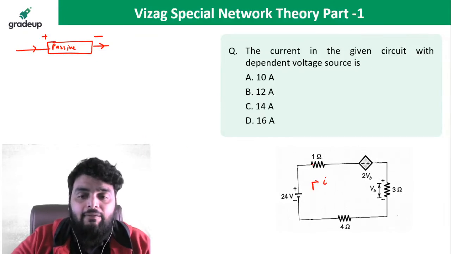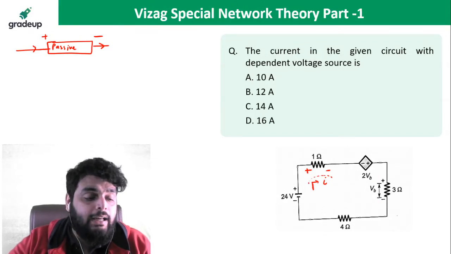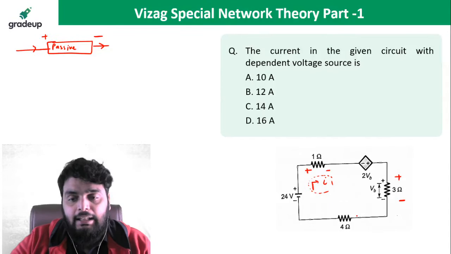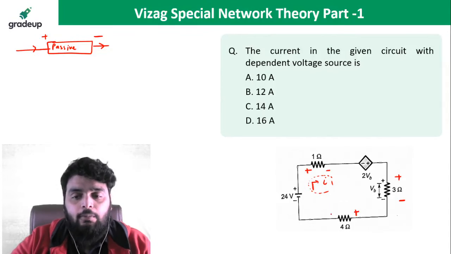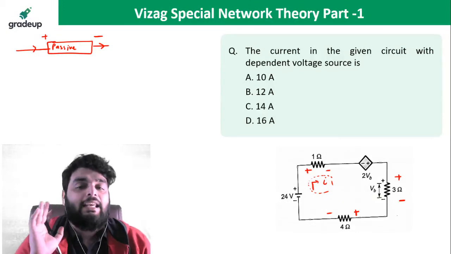So current I will enter at 1 ohm, so it will be plus minus. Here polarity is already marked, but we have to mark the polarity according to the current. So when this current goes here, the polarity here again will be plus and minus. Then the current will flow through 4 ohm, the polarity will be plus and minus. Okay, now we have to write the KVL equation.